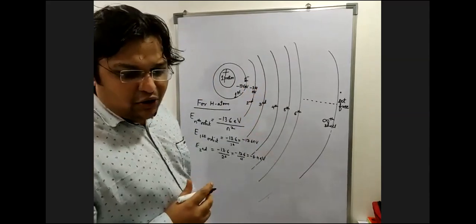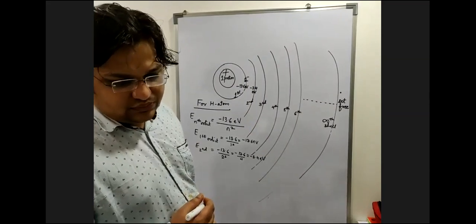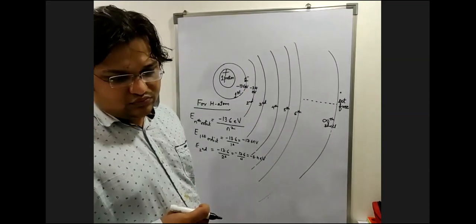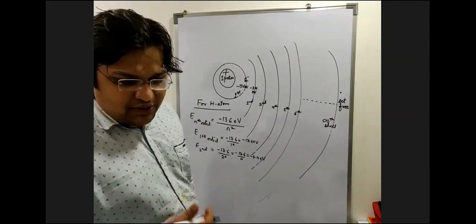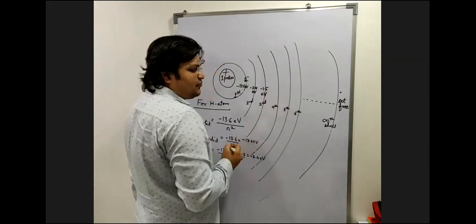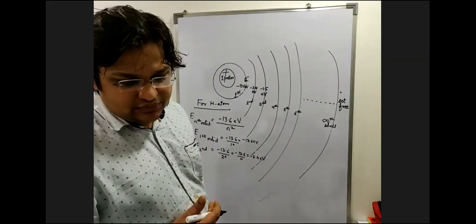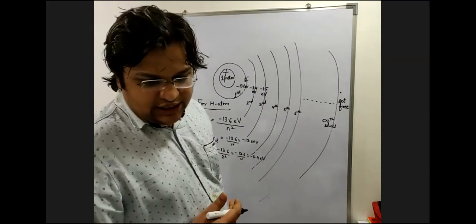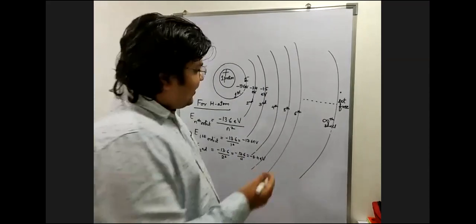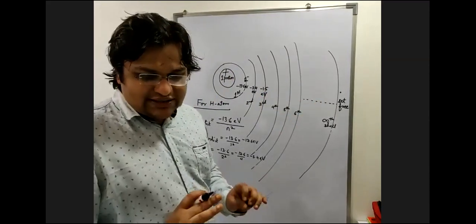What is the energy of the third orbit? Think. Energy of the third orbit क्या होगा? Can I say it's going to be minus 13.6 upon 9, which comes out to be minus 1.5 eV. Energy of the fourth orbit क्या होगा? Can I say minus 13.6 upon 16? फिफ्थ ऑर्बिट क्या हो जाएगा? Minus 13.6 upon 25. क्लियर है आपको एनर्जी कैसे निकालते हैं?